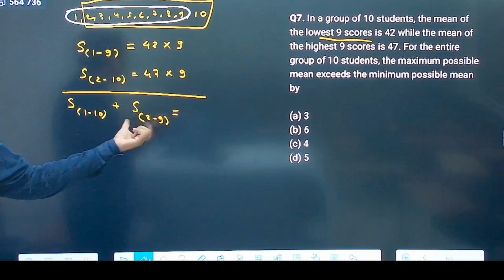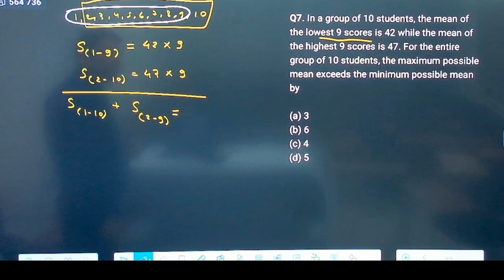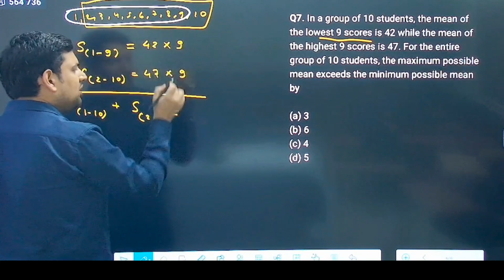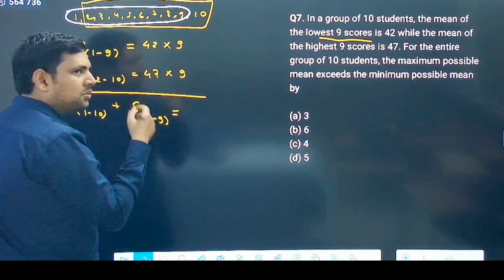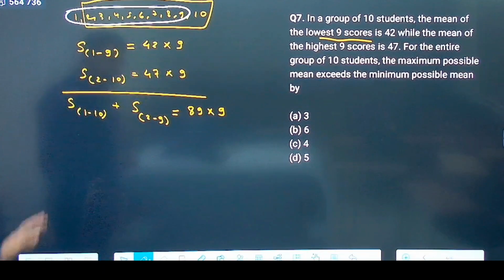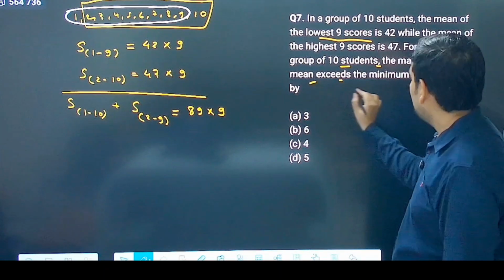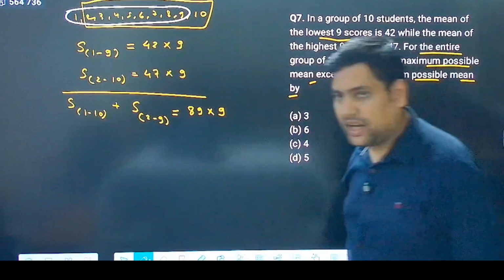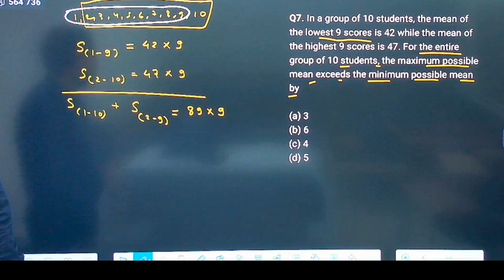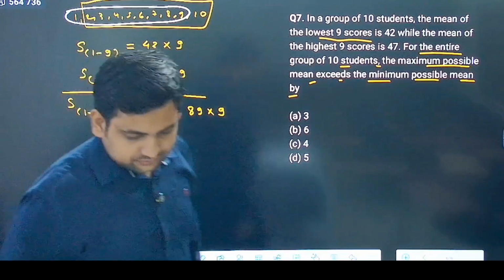How many numbers are there, by the way? Here there are only 8 numbers, not 9, 2 to 9, correct. Now what is the sum total? If you add both of them, this will become 9 into 42 plus 47, which is 89. So this becomes 89 into 9. Fine till here. Now it says for the entire group of 10 students, the maximum possible mean exceeds the minimum possible mean by. So it is asking you to maximize or minimize this, correct? Now how do I do that?